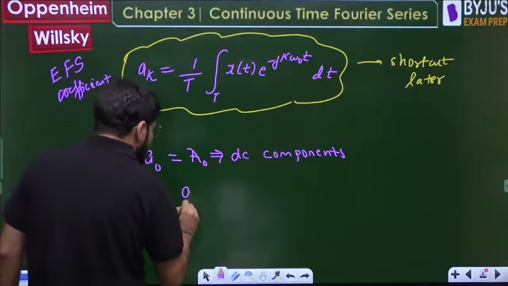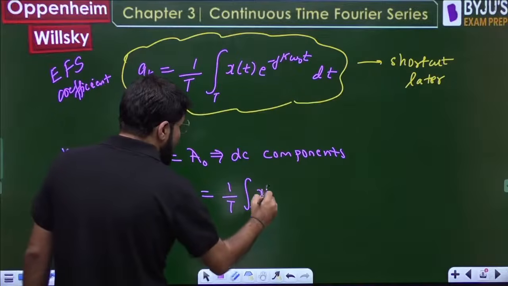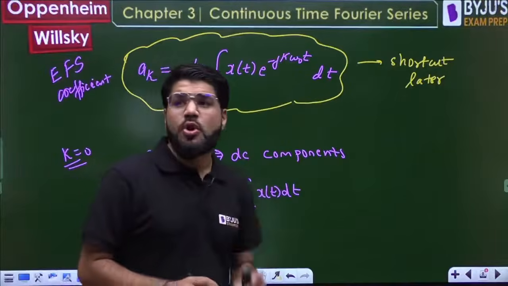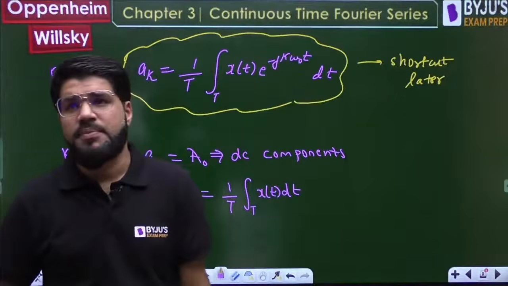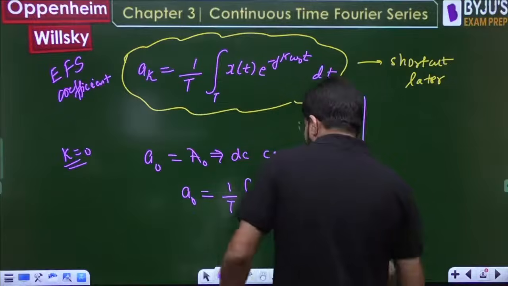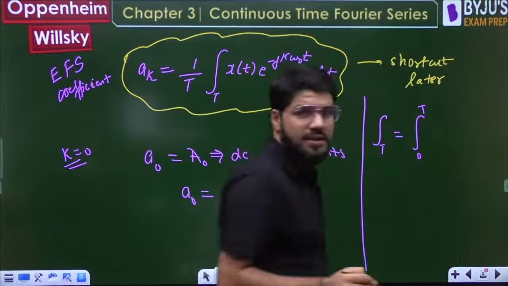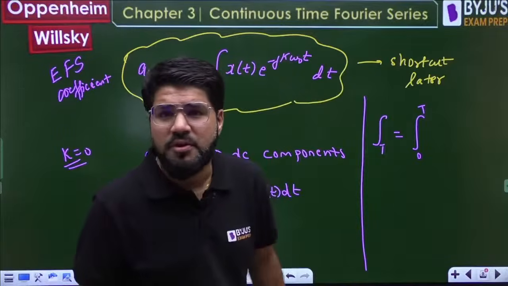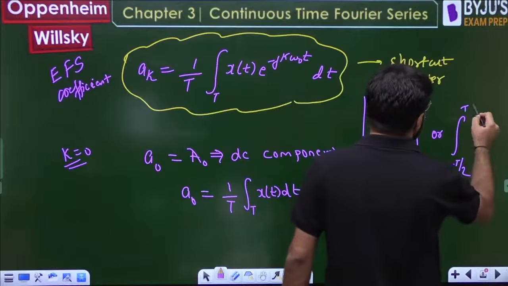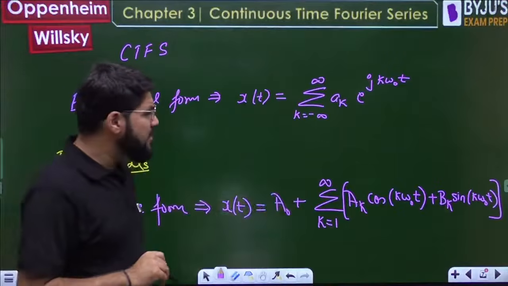Now, what is the formula for this a naught? That is given by 1 upon T integral over one time period x(t) dt. That is also known as the average value of a signal in one time period. Please keep this in mind. Whenever I say integral over one time period, what is that one time period? You can take integration 0 to T. There is also confusion among students about what limits of integration to take. It can be 0 to T, or you can also take it as minus T by 2 to plus T by 2.